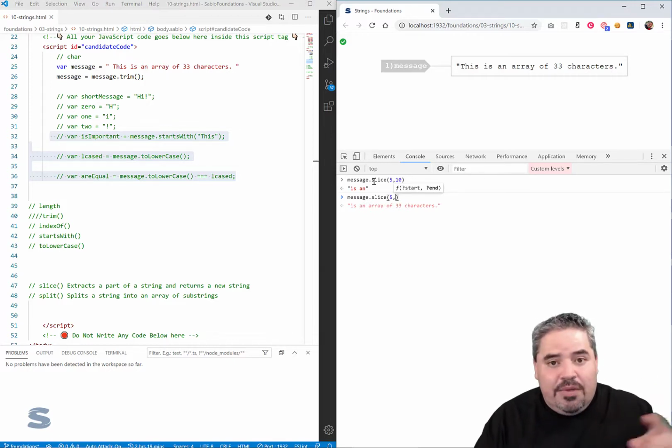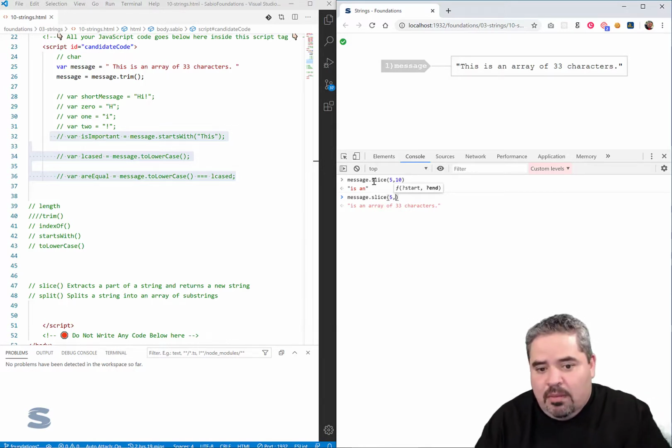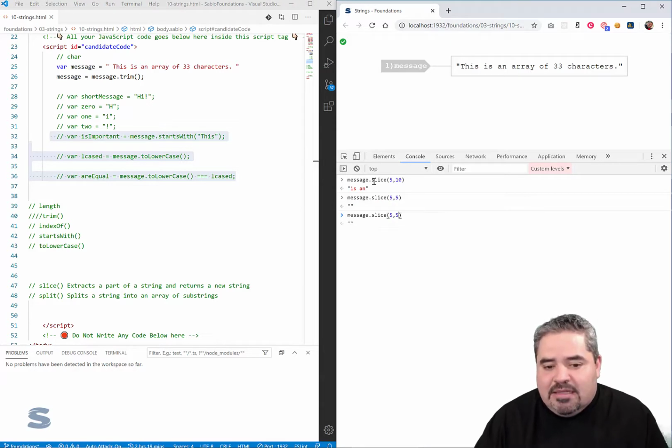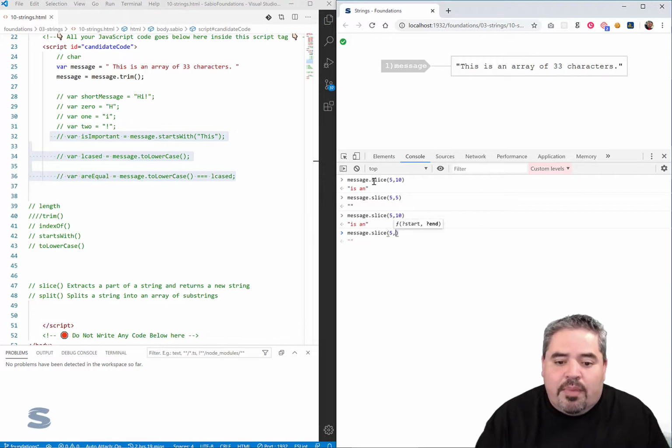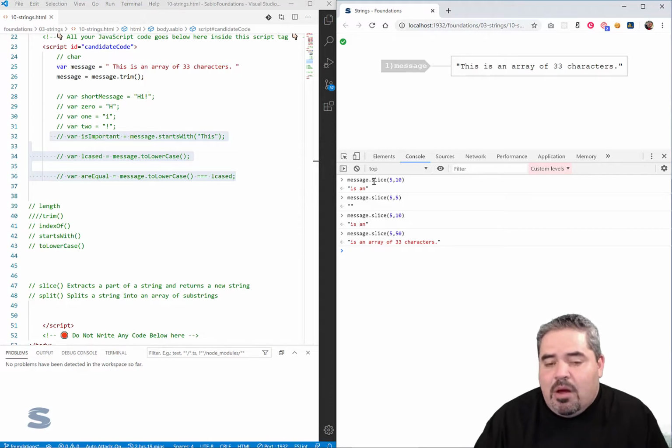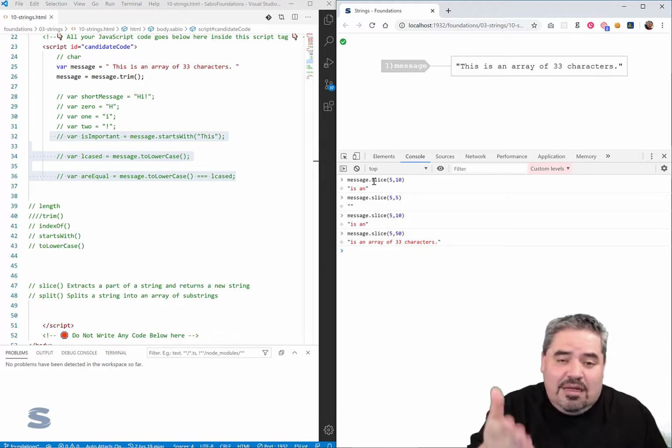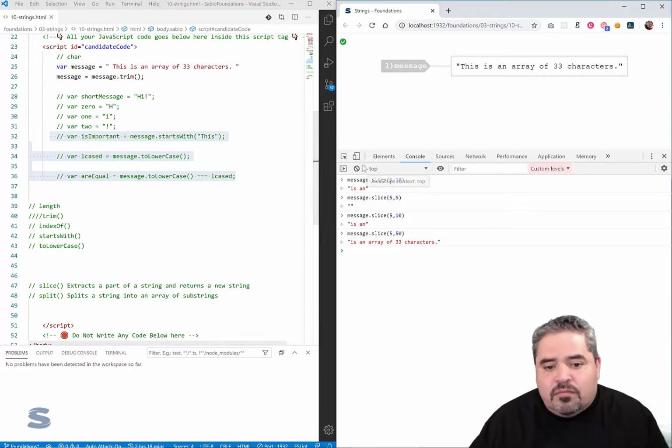Sometimes the second argument, depending on your programming language, doesn't tell you the end index. It tells you how many characters you want. I thought this was telling me how many characters that I want, and that's not the case. Here, it wants you to tell it what index to stop at, so it's going to stop at index 10. Now, if I went big and I went to 50, again, it's only going to pick up however many characters are there. So that's the slice. It gives you a slice of the string that you're working off of.